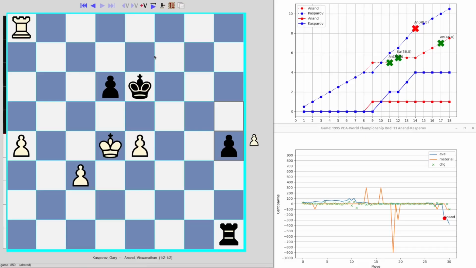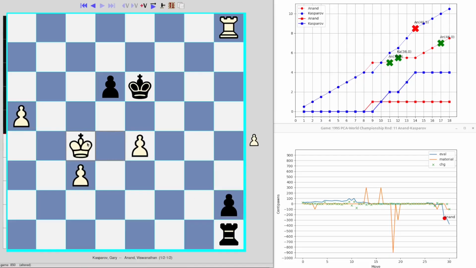The h pawn is offering enough counterplay. Let's actually go through the engine line just so you can see what sort of a typical continuation it might be. Okay, keep on pushing our pawn. Push the pawn. Threaten to support the pawn with our king. Get behind. Got to take it. And I think this probably would even be drawn if black didn't have a pawn, although obviously it depends upon the position a little bit. And now it's a draw. That's probably the likely outcome.